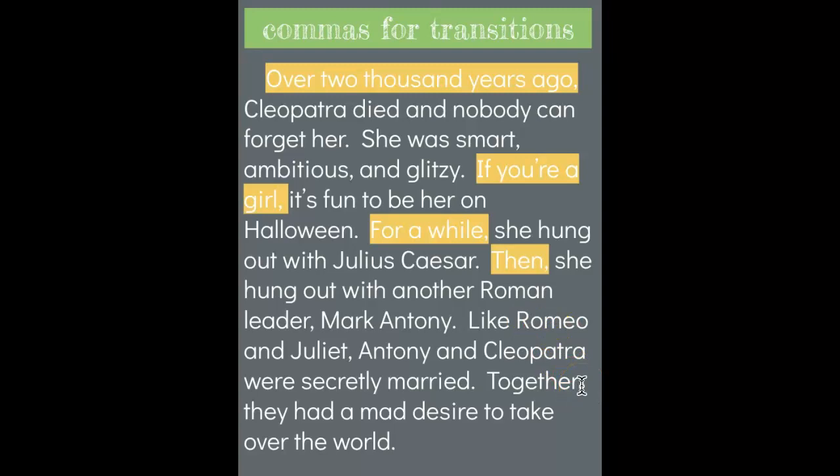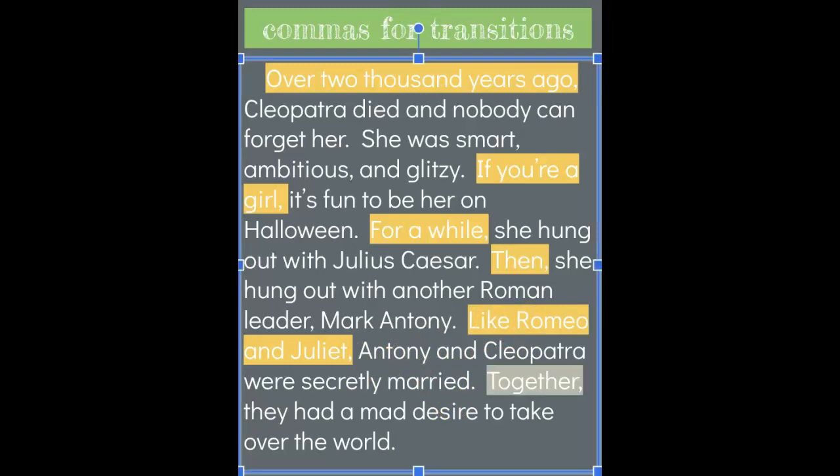Like Romeo and Juliet, Antony and Cleopatra were secretly married. I see a prepositional phrase at the beginning, "like Romeo and Juliet." It's making a comparison. I don't need to have that in a sentence, but it adds a little bit more description. If I took it out, I still have a complete sentence and it would be fine. Together, they had a mad desire to take over the world. "Together" is an adverb. It's one word. I see the comma. I hear the comma. If I took that out, I still have a complete sentence.